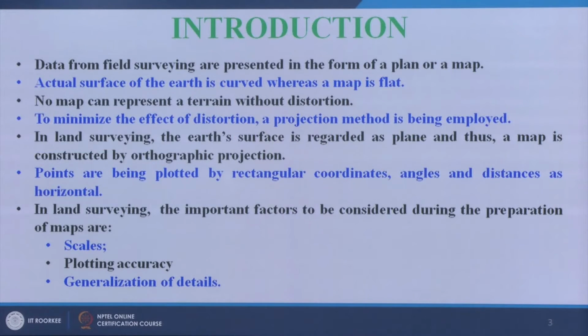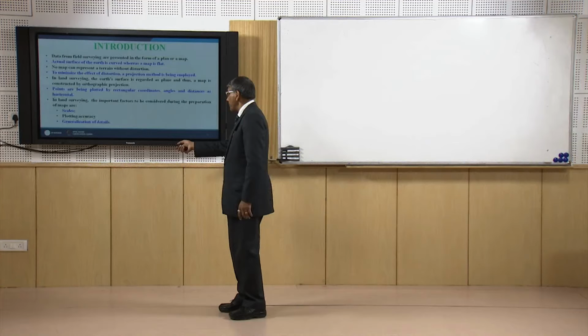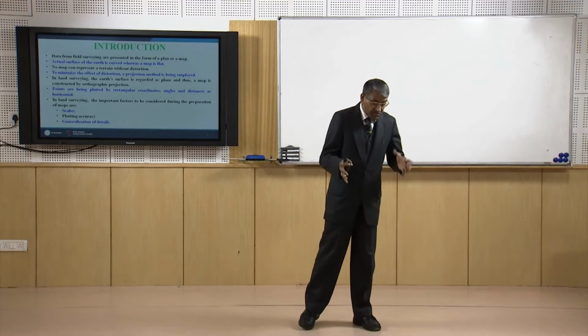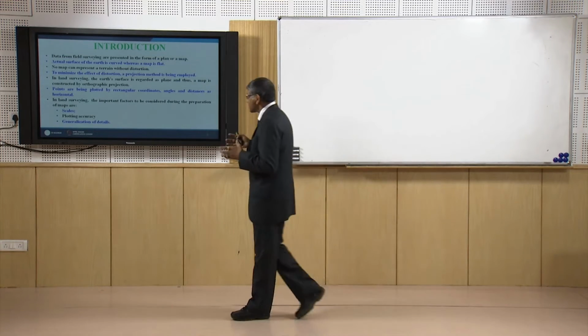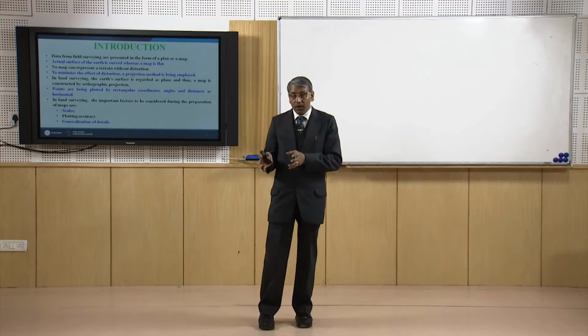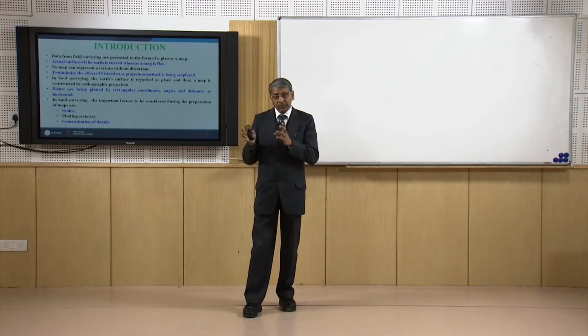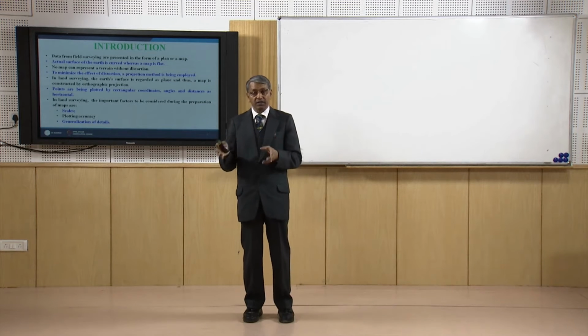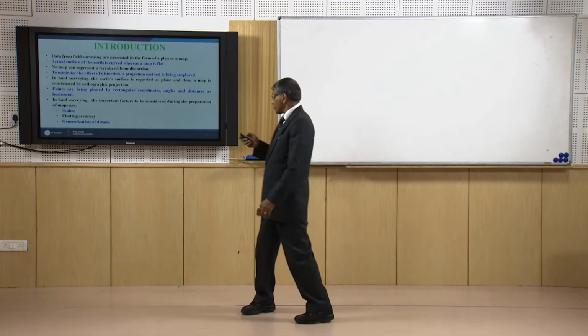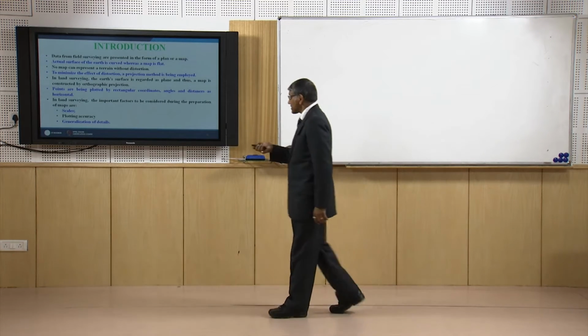But if we summarize all of the things, we can come down to three aspects: the scale, plotting accuracy and generation of detail. These are the three main aspects we should understand with reference to map making, and in particular to the particular surveying work which we will be conducting for preparing the map. And now the map scale, the scale.